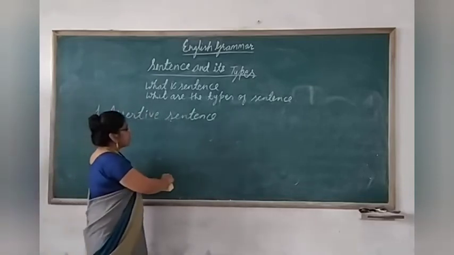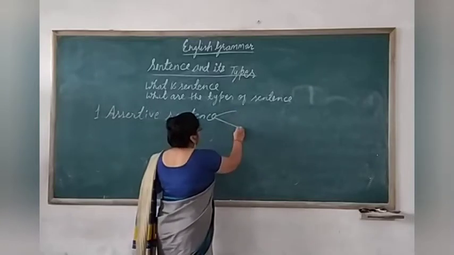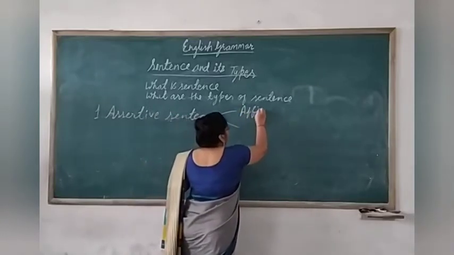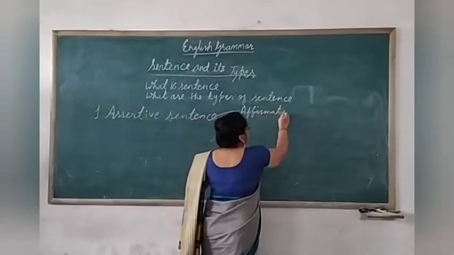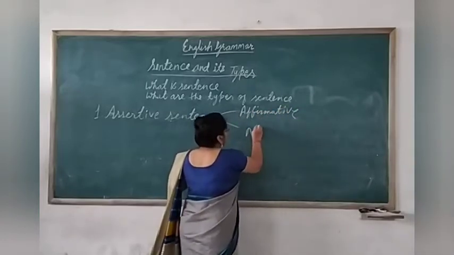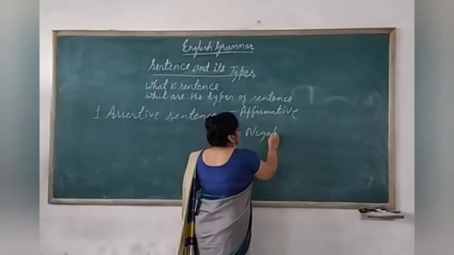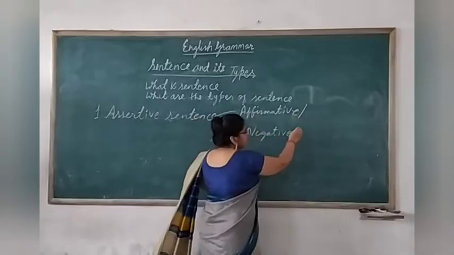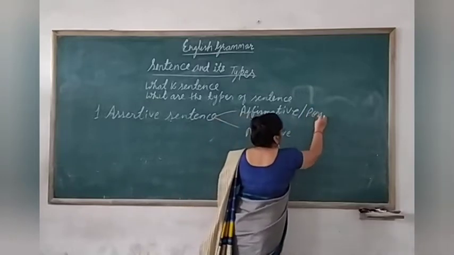An assertive sentence, children, contains 2 types of sentence within it. One is affirmative and another is negative. See here. Another name of the affirmative sentence is positive also.